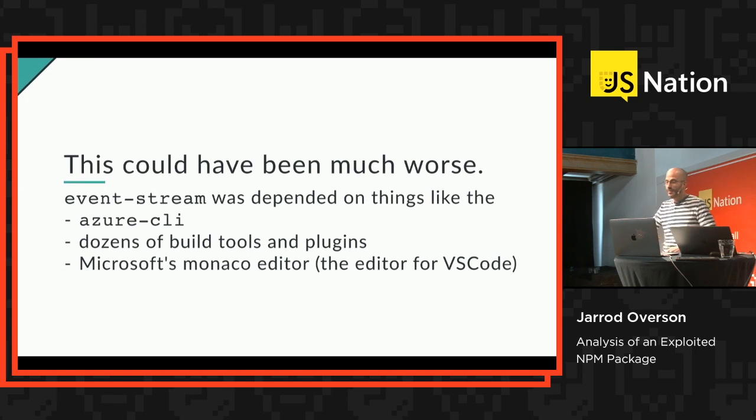This was depended on by the Azure CLI, so anyone who was using the Azure cloud platform had potential to be exploited. So anything that you were deploying there had potential to be infected. Dozens of build tools, basically everything Gulp depended on Event Stream. So anything that was built by Gulp had the opportunity to be infected. And the code editor, Monaco, for Visual Studio Code depended on Event Stream. So you didn't even have to be bought into fully the Node.js NPM ecosystem. You just had to use Visual Studio Code, and you might have had this problem arise somewhere else.